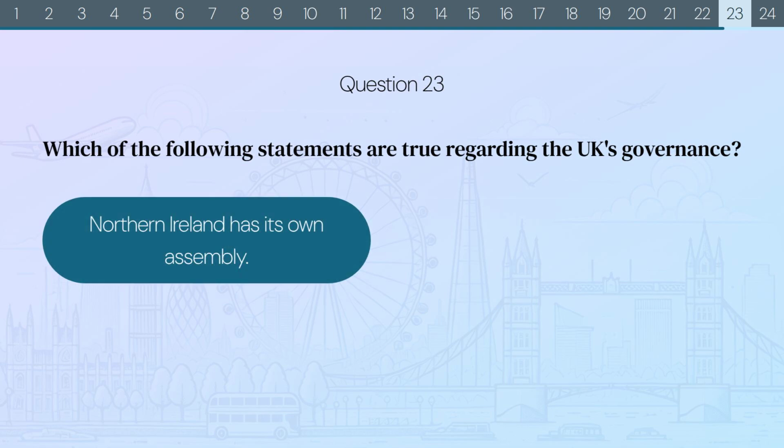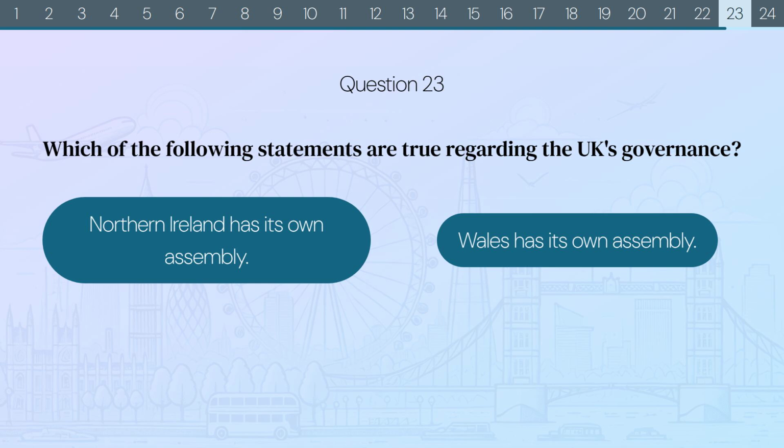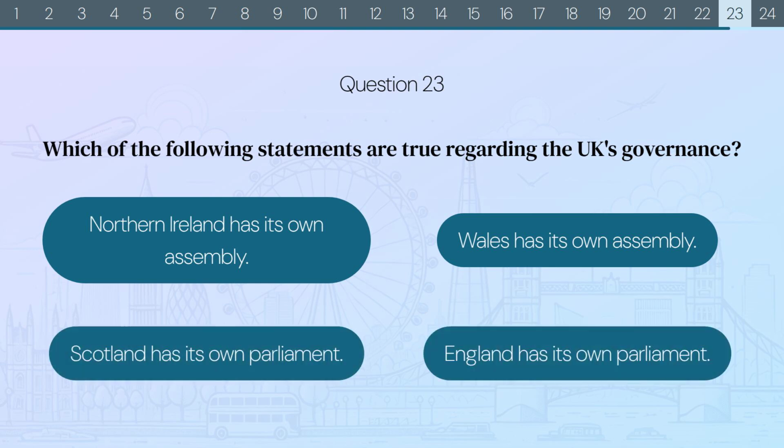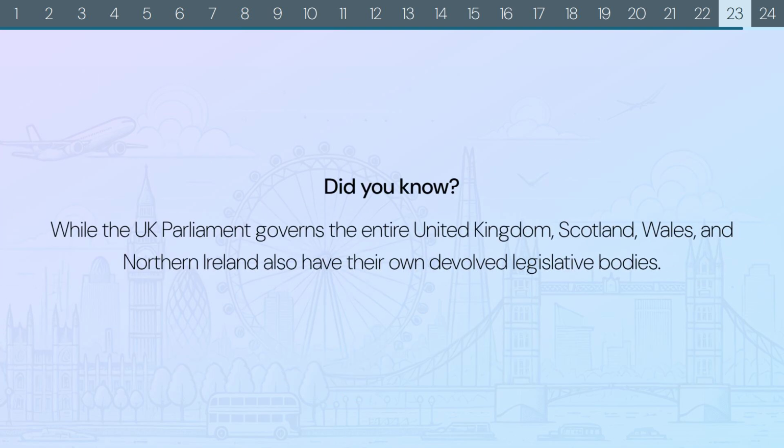Northern Ireland has its own assembly. Wales has its own assembly. Scotland has its own parliament. Or England has its own parliament. The correct answers are Northern Ireland has its own assembly, Wales has its own assembly, and Scotland has its own parliament. Did you know? While the UK Parliament governs the entire United Kingdom, Scotland, Wales and Northern Ireland also have their own devolved legislative bodies.